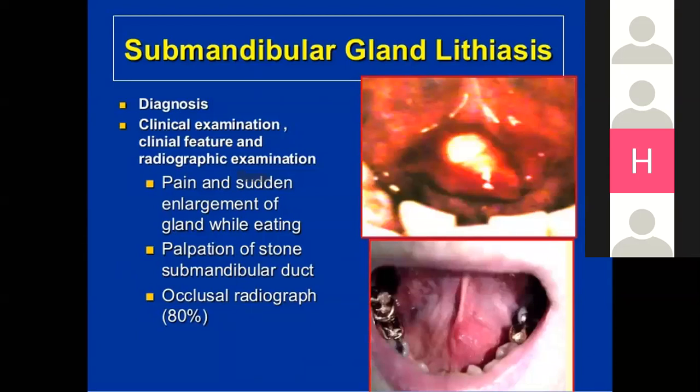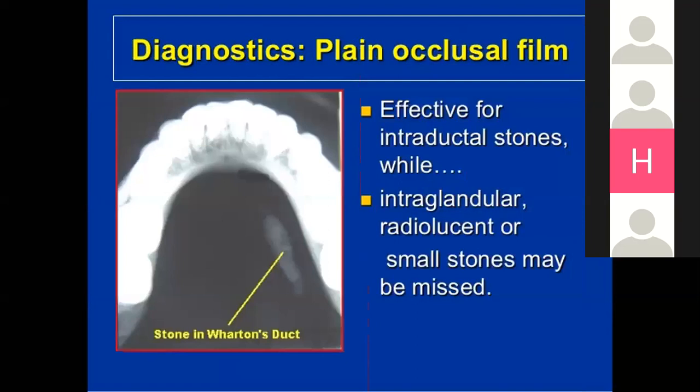Submandibular gland lithiasis diagnosis is by clinical examination, clinical features, and radiographic examination. The features are pain and sudden enlargement of the gland when the patient is eating. Now, there is palpation of the stone in the submandibular duct. Then sometimes we can go through the radiographic appearance, sialogram, which can show 80% of the shadowing of the stones in the duct. For the diagnostic plan, an occlusal film is effective for intraductal stones, while intraglandular or small stones may be missed when you go for the radiographic appearance.